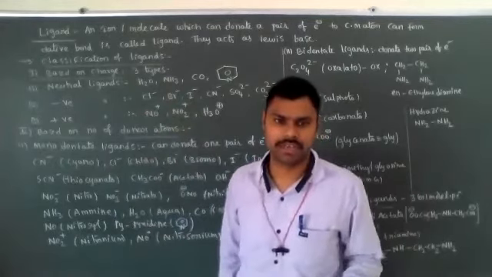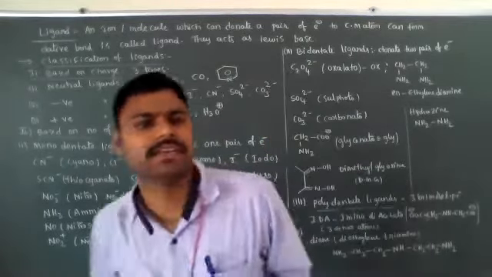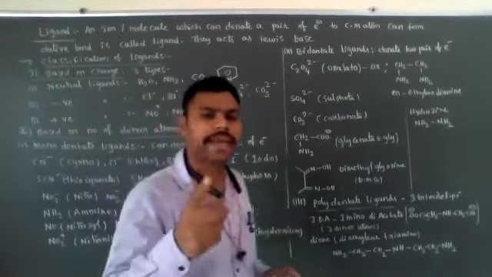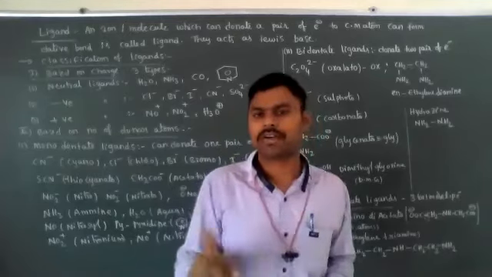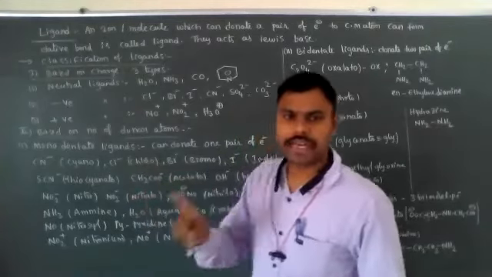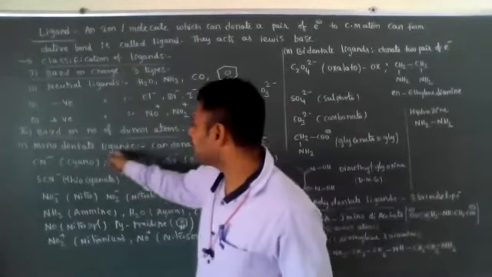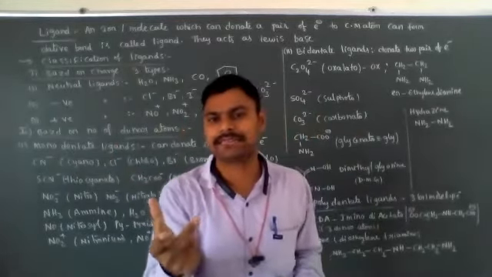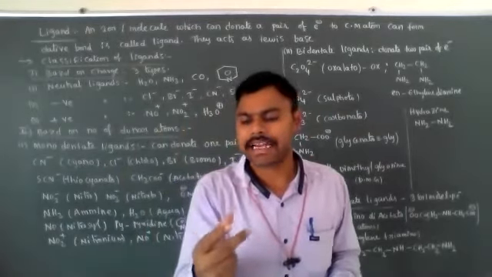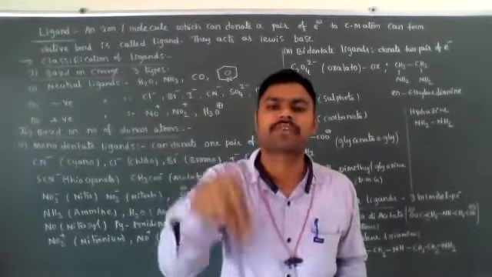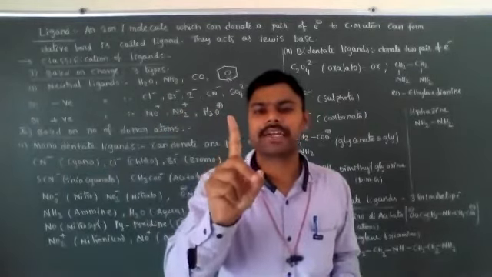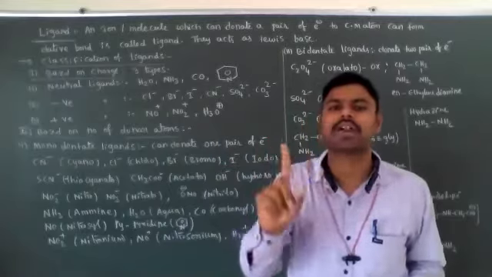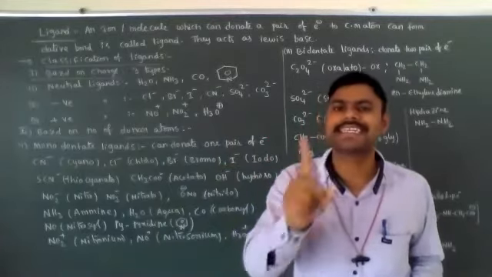Now, based on the donor atoms: if a ligand has one donor atom, it can donate one lone pair of electrons, and those are called monodentate ligands. What is the meaning of denticity? Denticity means how many electron pairs the ligand can donate. If a ligand donates one lone pair to the central metal atom, it contains one donor atom, hence its denticity is 1.